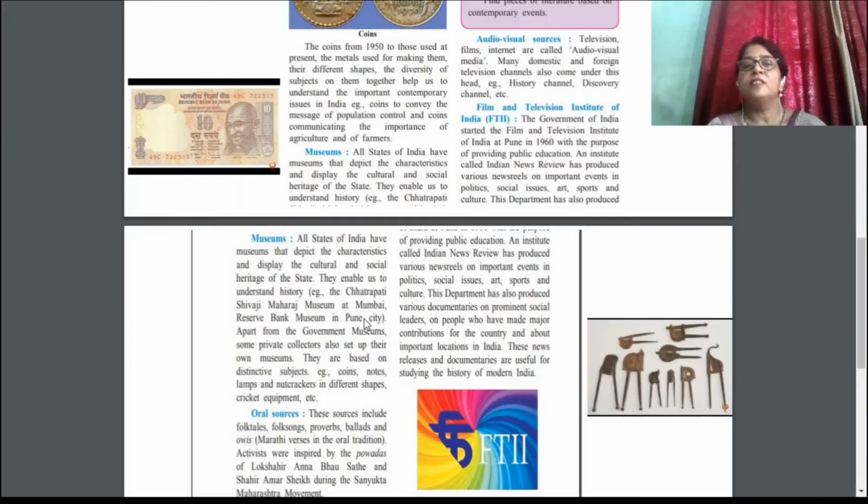Film and Television Institute of India, FTII. The Government of India started the Film and Television Institute of India at Pune in 1960 with the purpose of providing public education.